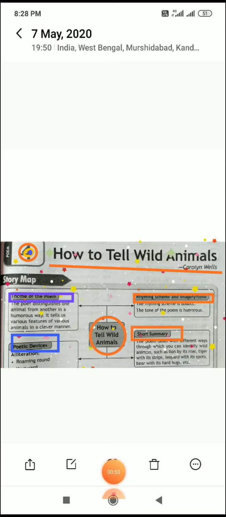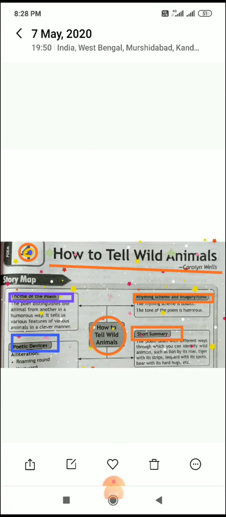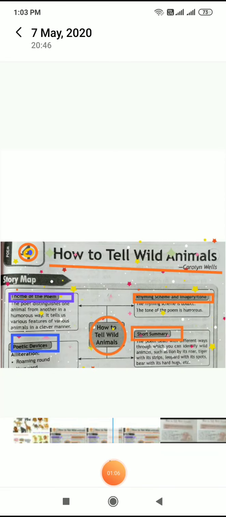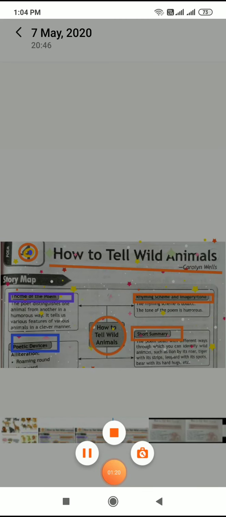So children, get ready. I am going to teach you the fourth poem, How to Tell Wild Animals, from your English book First Flight, class 10. You will find, children, that the rhyming scheme is A, B, B, C, C. How it is, I will explain it to you. And the tone of the poem is very humorous.